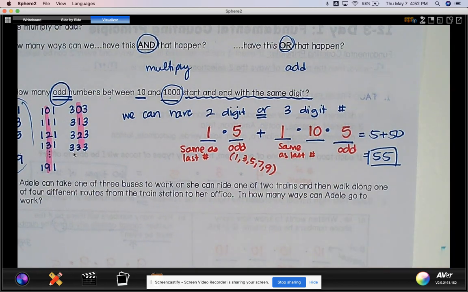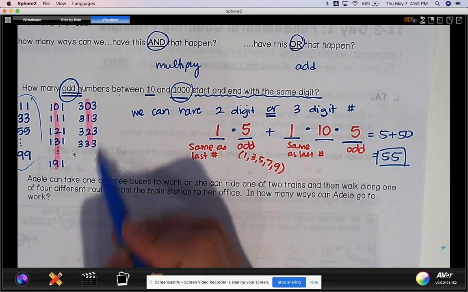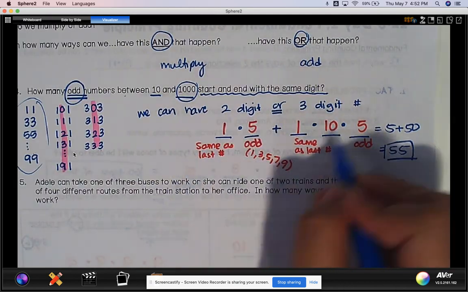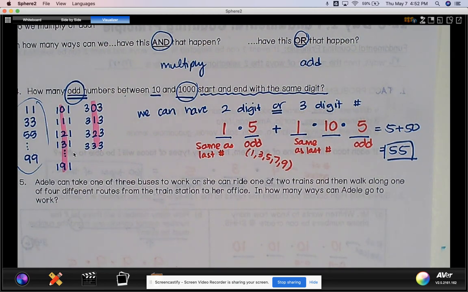And I know what you're thinking. You're thinking, can't I just continue this and count them by myself? Yeah, but then you're not going to have time on the SAT. You're not going to have time on our test. Like, if you're sitting there and not having a strategy, and if you don't see patterns, there's always going to be some sort of pattern to help you count things, you know?